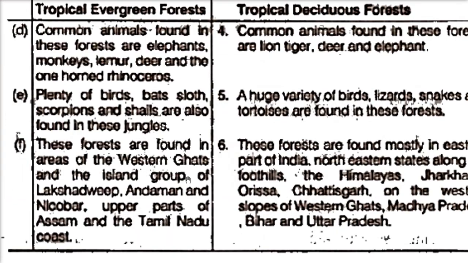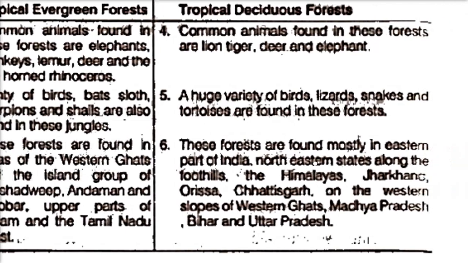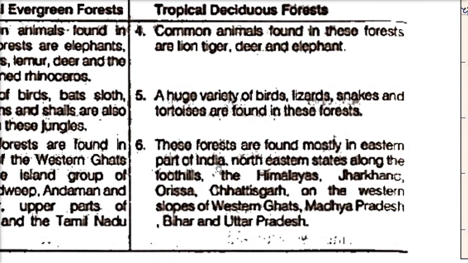Evergreen forests are found in the areas of the Western Ghats, as I just mentioned, and the islands of Lakshadweep, Andaman and Nicobar, upper parts of Assam, and the Tamil Nadu coast. Tropical deciduous forests are found mostly in the eastern part of India, northeastern states along with the foothills of the Himalayas, Jharkhand, Odisha, Chhattisgarh, the western slopes of the Western Ghats, Madhya Pradesh, Bihar, and Uttar Pradesh.